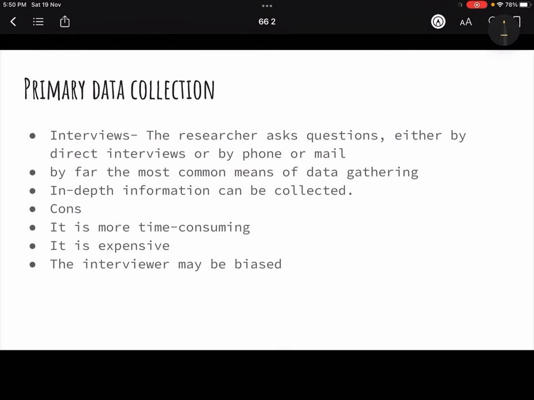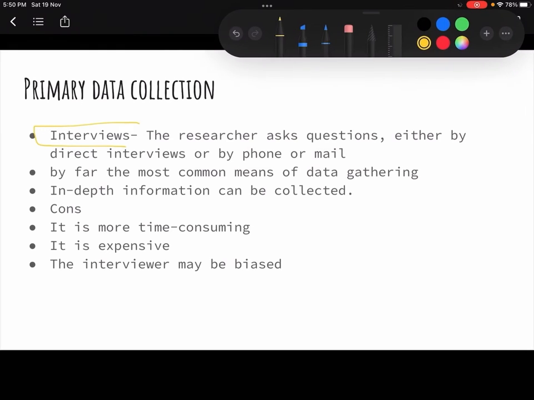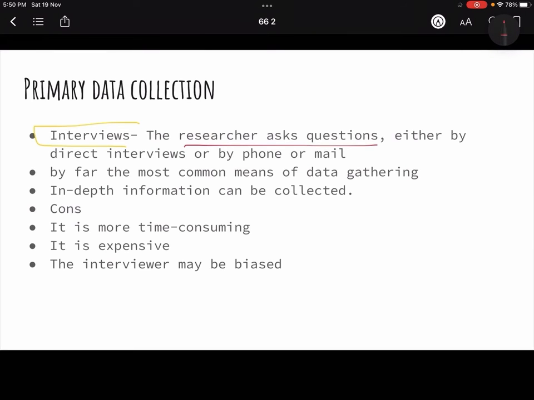So in this, the first technique that comes is the interview technique. Interview is very simple. You will go and ask the questions, and it could be either a direct interview, that means you physically meet the person, a face to face interview, or otherwise it could be telephonic or via internet. You can just mail the person that this is the data I require, and you will take their interview. So this is by far the most common way of gathering information. If you have to conduct any research, interview is by far the most used method, right?